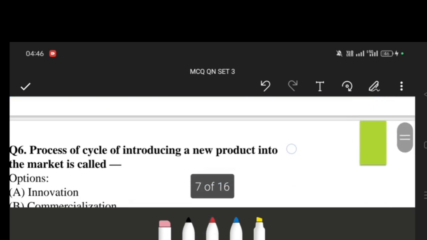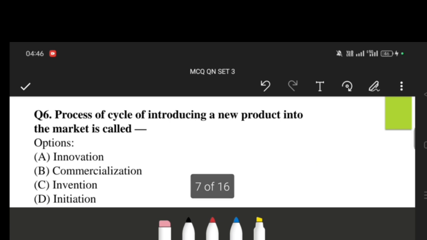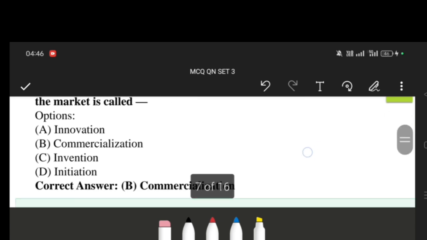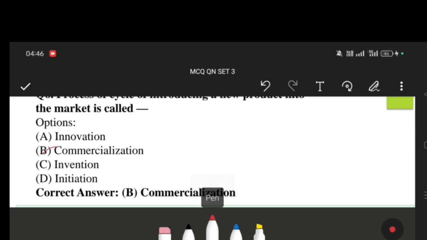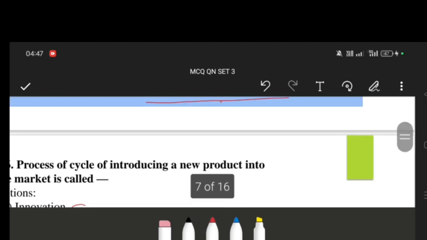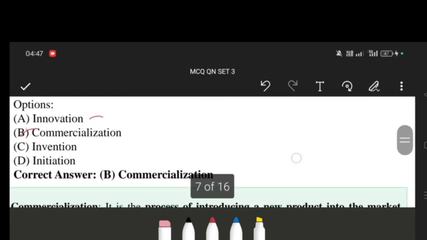So the next question: the process or cycle of introduction of a new product into a market is called commercialization. When we make a new product and bring it to popularity in the market, that is called commercialization. On the other hand, innovation means discovery of any new item, invention is also associated with the development of a new product, and initiation means beginning. But when we talk about commercialization, it is related to introduction of a new product in the market.